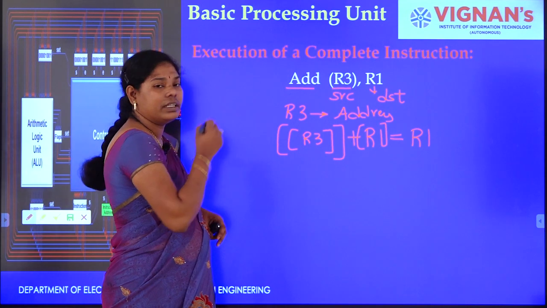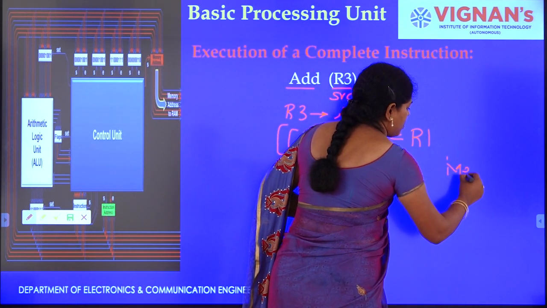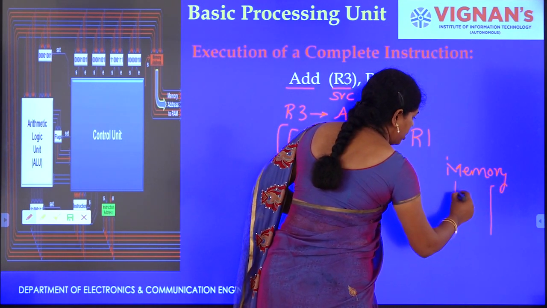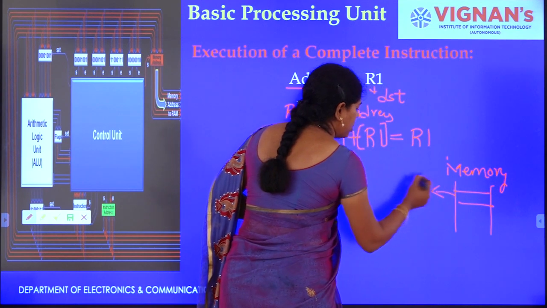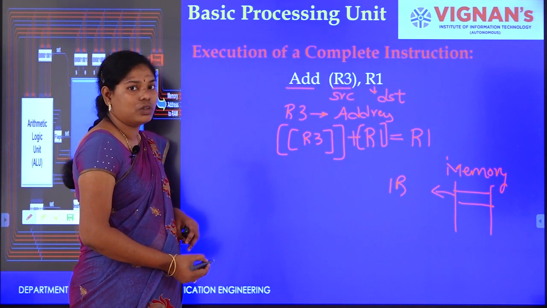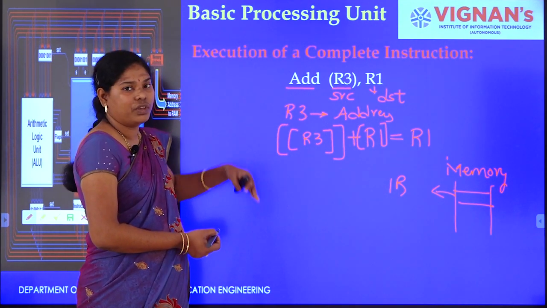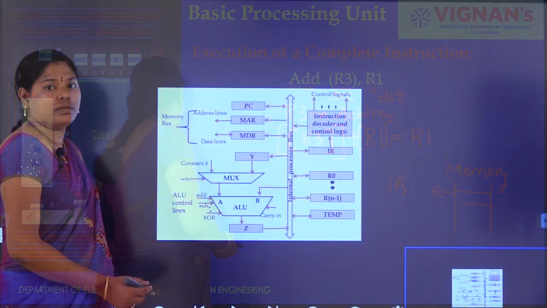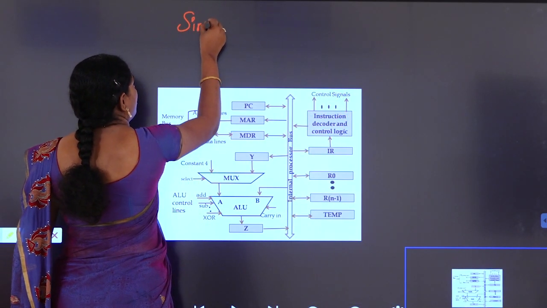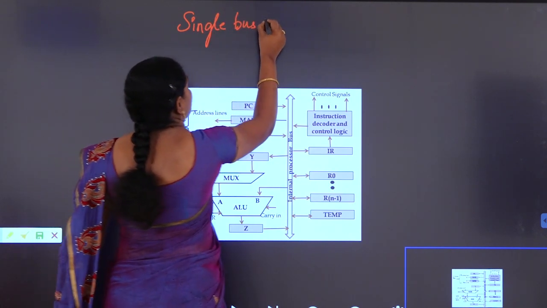Okay, now this is an instruction. Where is it? It is available again in memory. From this memory, we have to copy it to the instruction register by using the program counter, MAR and MDR. Then the corresponding instruction will be executed. Let us see the single bus organization of CPU.